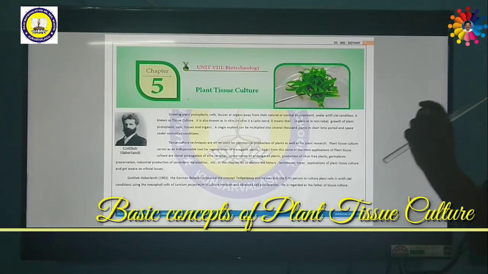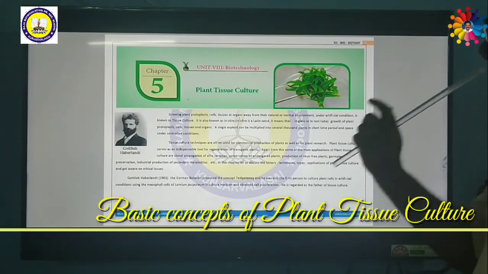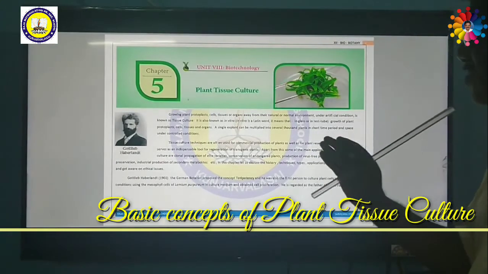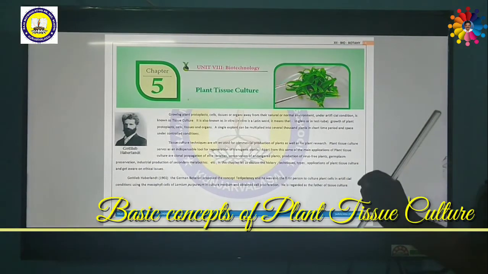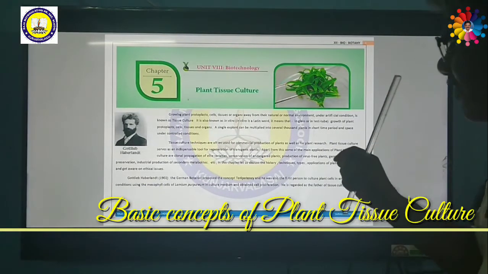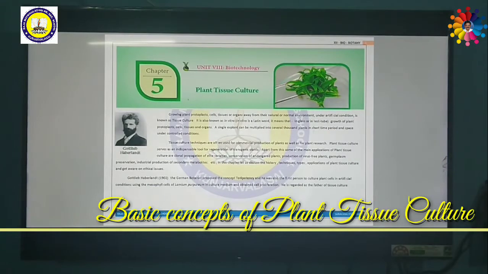That means culturing of plant parts like cells, tissues, protoplasm, organs, or any other parts. If you are culturing them in a culture medium artificially, this is known as tissue culture. It is also known as in vitro culture. Why is it called in vitro? In vitro is the Latin name. It is nothing but the culturing of plants in glass or test tubes.